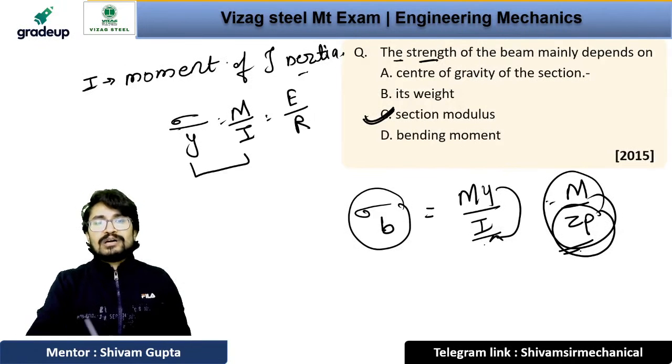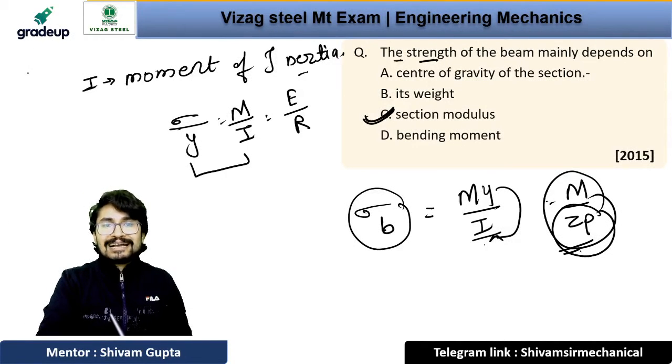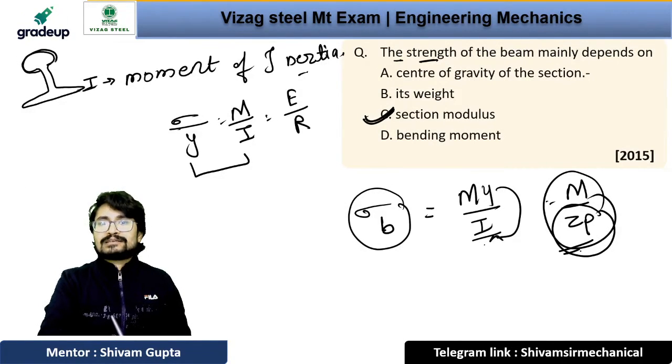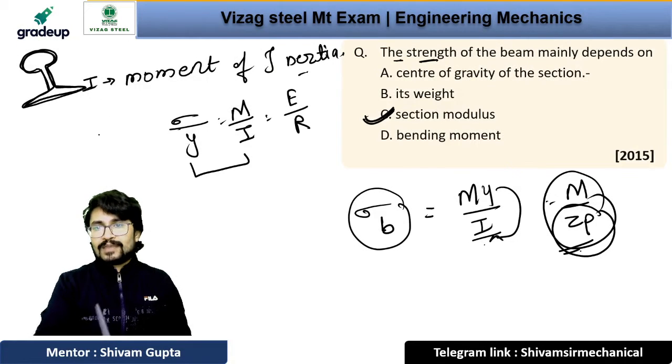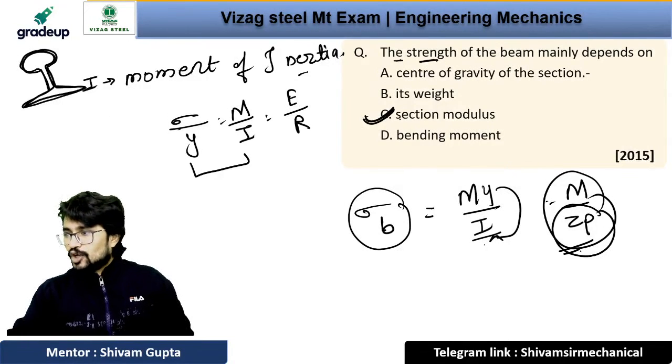That's why you have seen that the railway track has a cross section like this. It is similar to the I section, right? The railway track is looking like this only, the cross section of the railway track. Have you noticed it? So the answer is option C. Now coming to the next question.